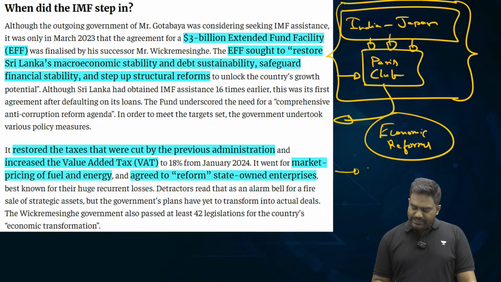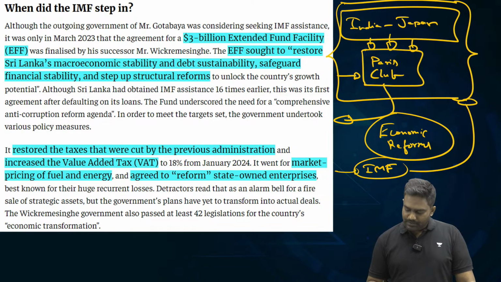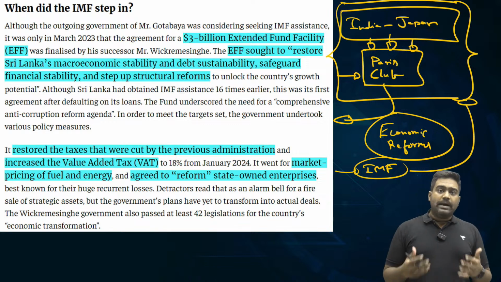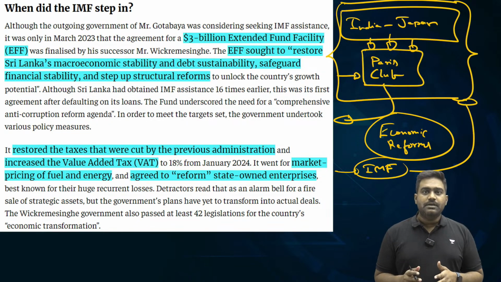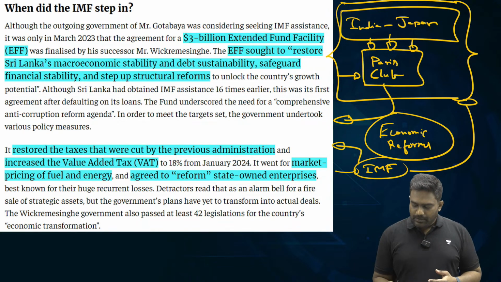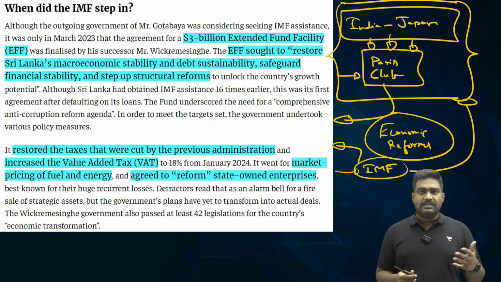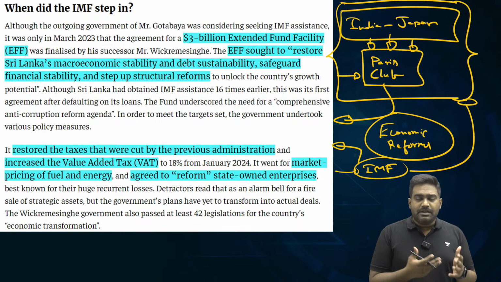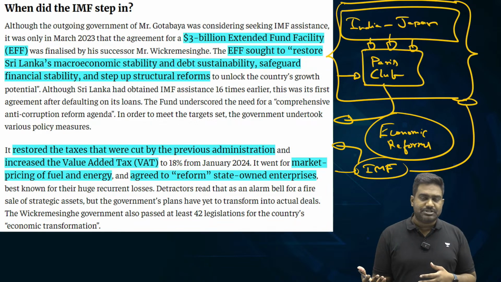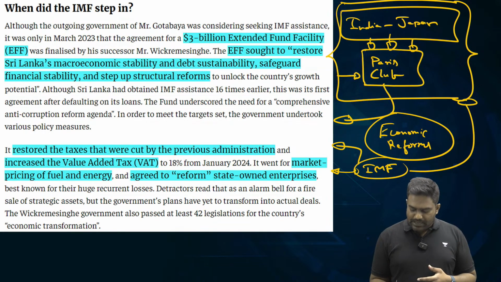Because Sri Lanka desperately needed support from the IMF, from the International Monetary Fund. The IMF provides such contingency funding or emergency funding when a country faces a crisis. For example, in 1991, when India faced a BOP crisis, the balance of payments crisis, right? Even we ran out of forex reserves. We didn't have enough forex reserves left to continue our imports. So India also took help from the IMF.